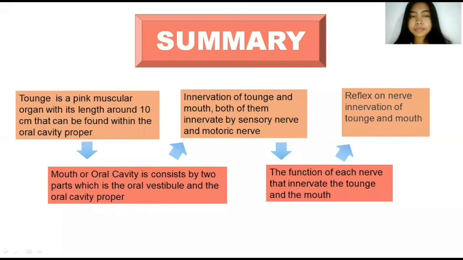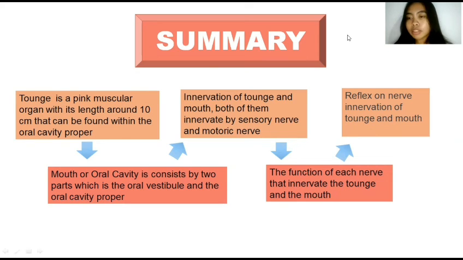Now I will explain the summary of all the content. The tongue is a pink muscular organ with a length of around 10 cm that can be found within the oral cavity proper. The tongue is divided into 3 main parts: the apex, the body, and the base of the tongue. Our oral cavity consists of 2 parts, which are the oral vestibule and the oral cavity proper.